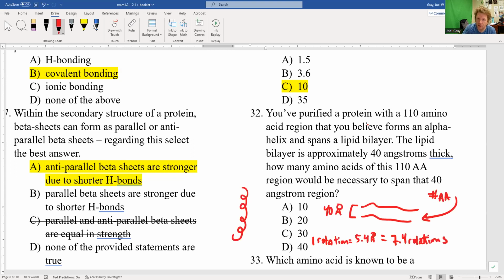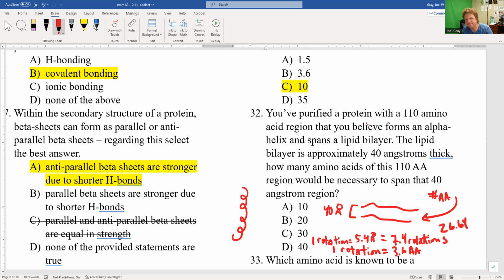Now, one rotation is 3.6 amino acids. So 7.4 times 3.6 gives us 26.64. So that's one way that we can solve this question.